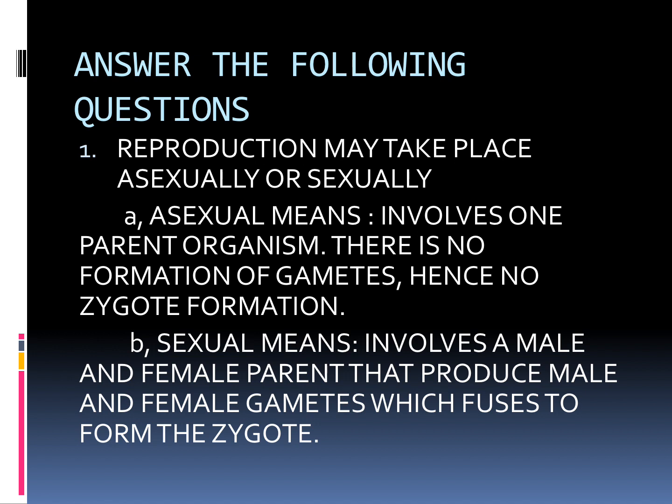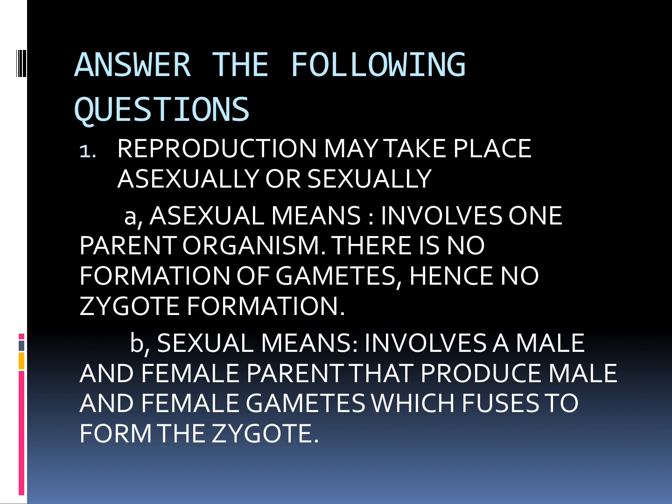Answer the following questions. Question number 1. Compare two modes of reproduction in nature. What are the two modes? Asexual and sexual. Reproduction may take place asexually or sexually.